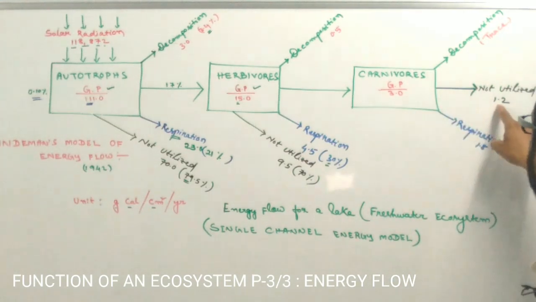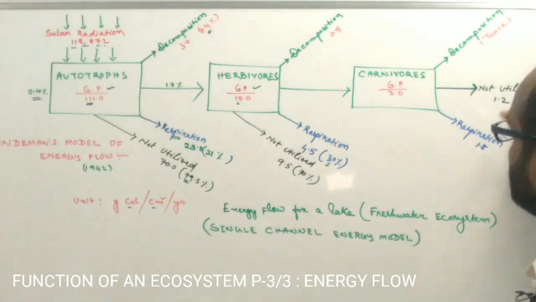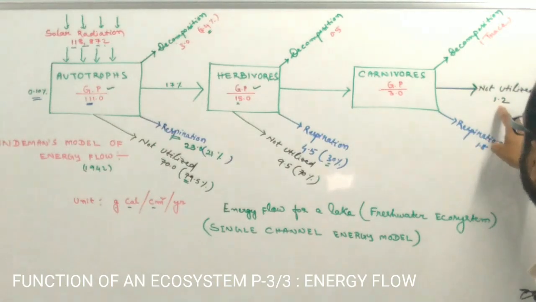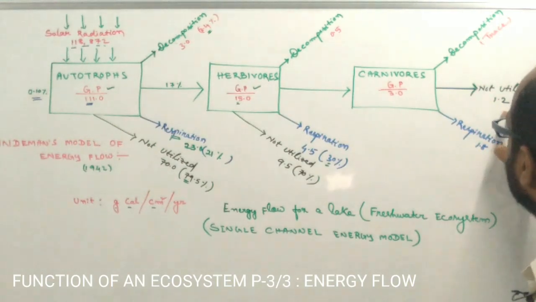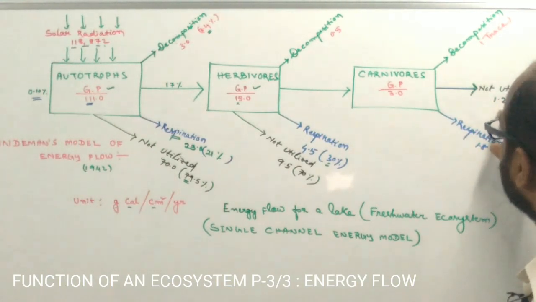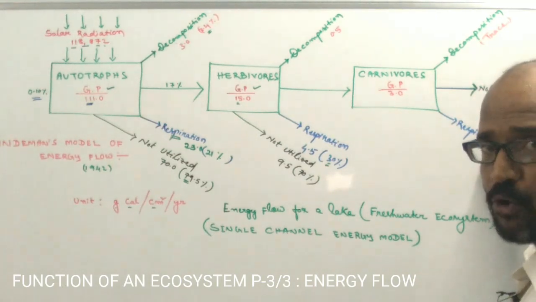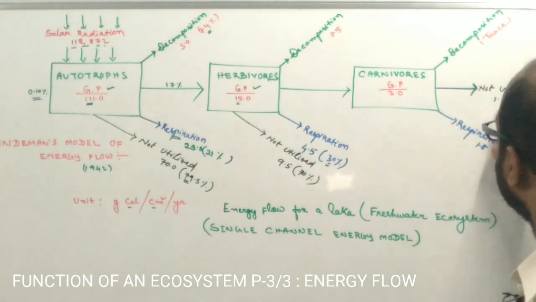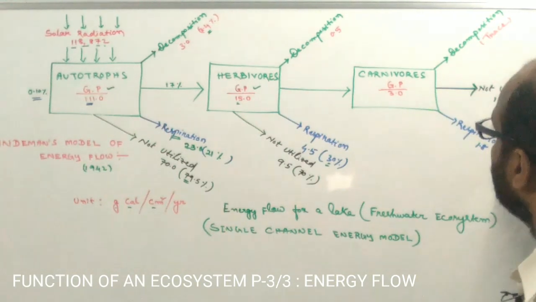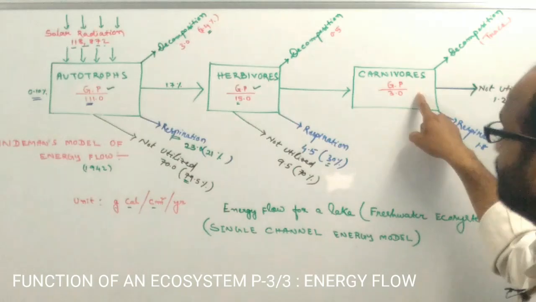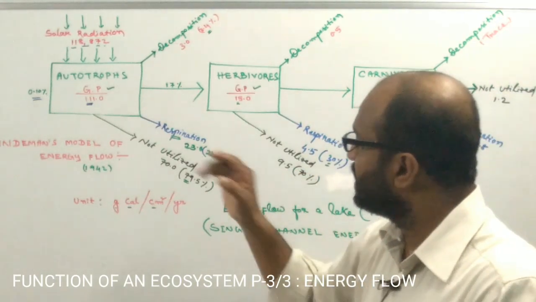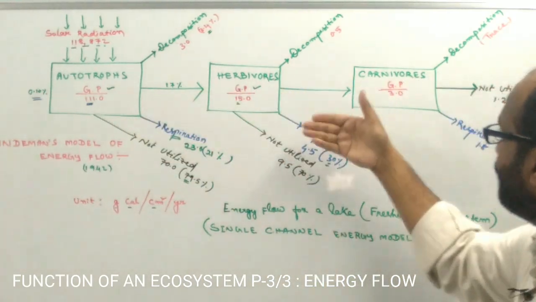And the amount is very small, 1.2 gram calorie per cm square per year. This amount of energy is not utilized by anyone among the carnivores. So you find that there is a gradual reduction of energy.